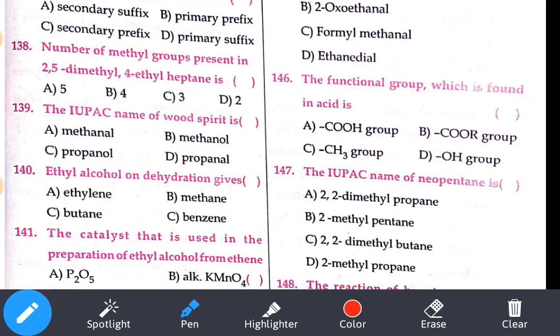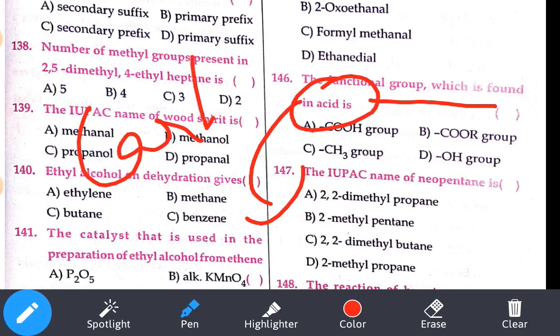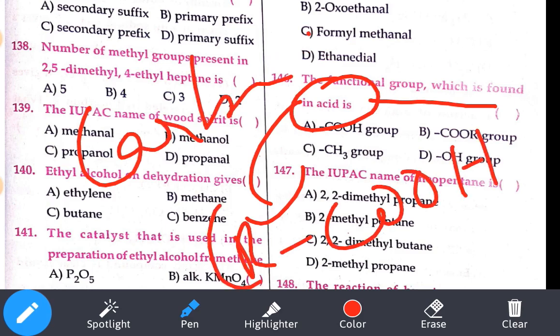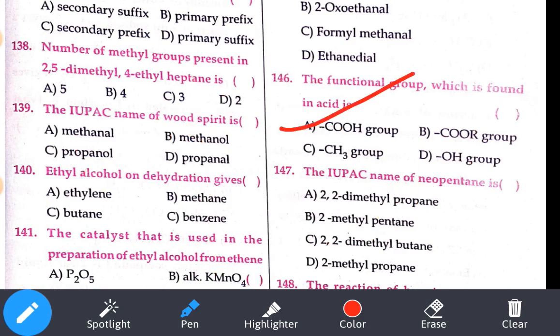146th question. What is that given? The functional group which is found in acid. Acid means we can say our carboxylic acid, that is our COOH, RCOOH, R is called as our alkyl group. Where is that? Option number A.